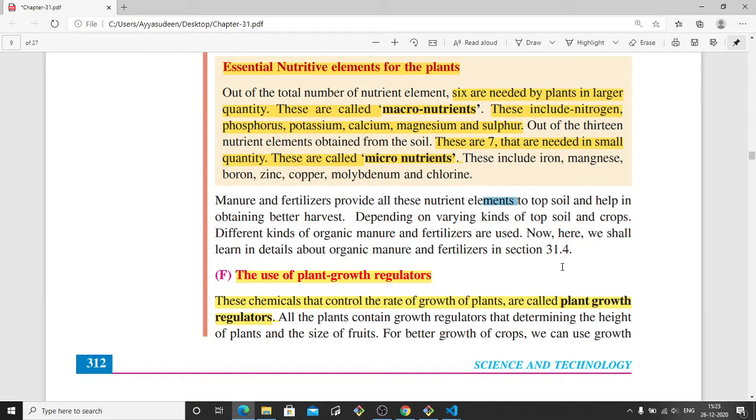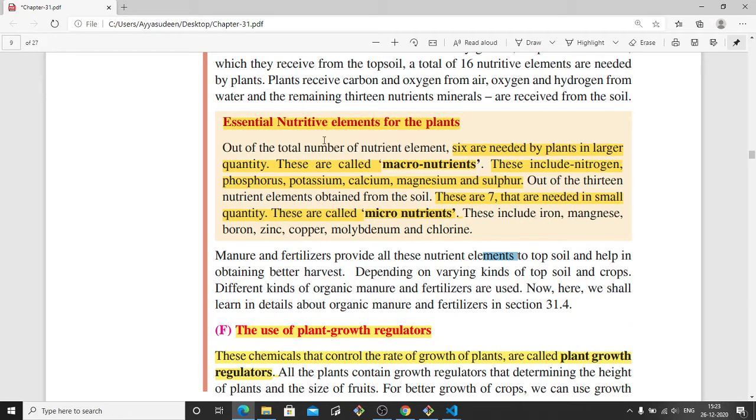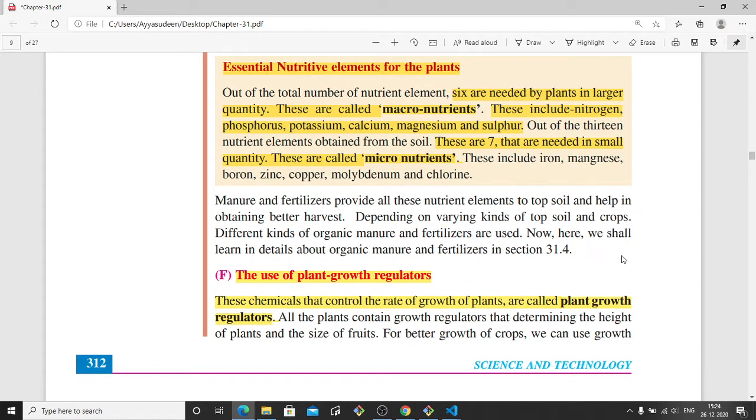So dear students, I'm going a little fast because we have many chapters to complete. I'm only covering those things which are difficult for you to understand. For example, I'm saying these are macronutrients, but you have to read yourself what those macronutrients are, like nitrogen, phosphorus, potassium, calcium, magnesium, sulfur. Okay, I'm not covering this because I do not have to give any explanation. You just have to read and know it. Just because I'm not mentioning what those nutrients are, it doesn't mean that you can skip studying. You have to study all those things, but I'm just covering those things which need explanation. Okay, but you have to study everything.